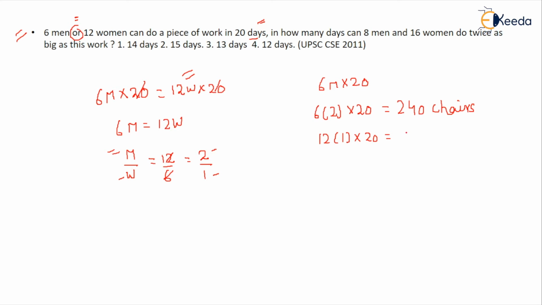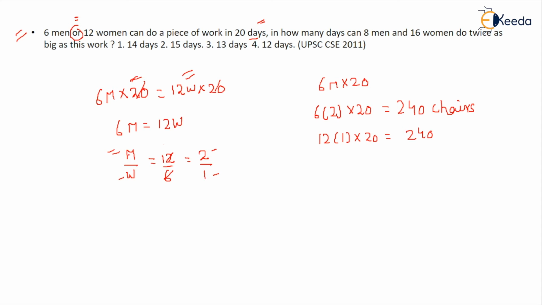So this also comes out to be 240. I told you that both will come out similar or equal, because "or" is equivalent to the same work: the work done by this many people is equal to the same work done by this. So 6 men did this work in 20 days, and the same work was done by 12 women in 20 days.